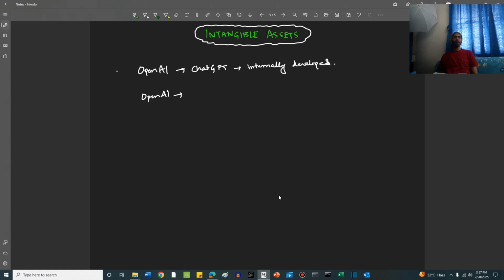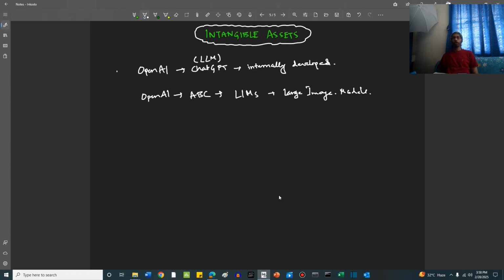Now let's say OpenAI acquires a company ABC to enhance its LIMs, large image models. ChatGPT was a large language model development, LLM development. Now OpenAI also wants to do excellent work in the spaces of images and videos.